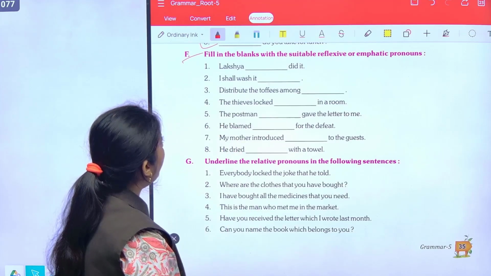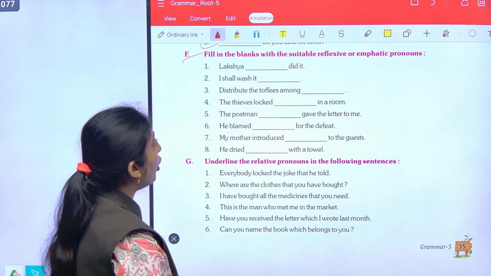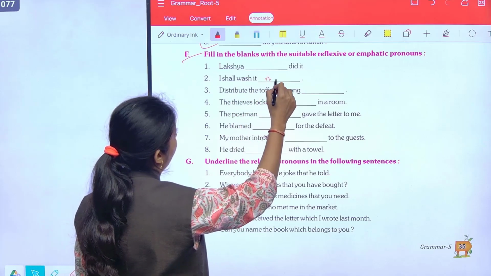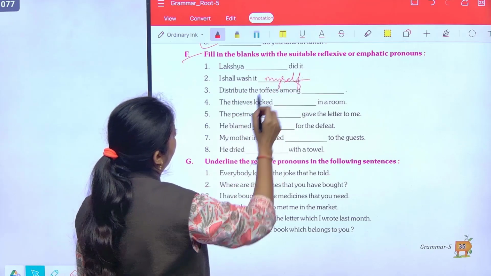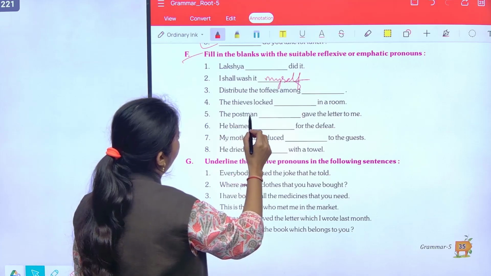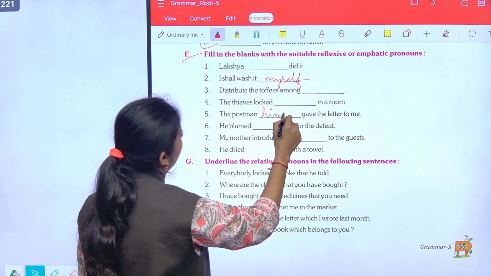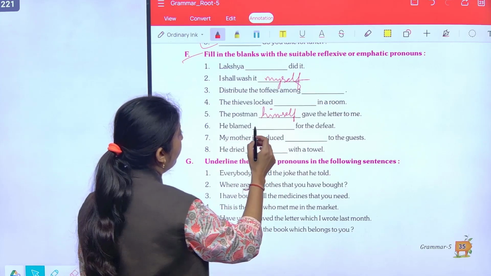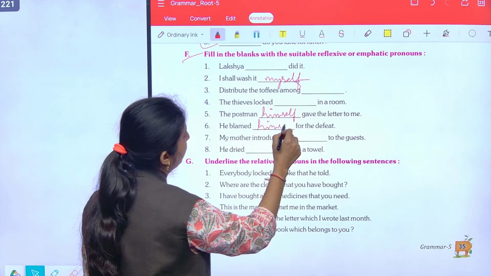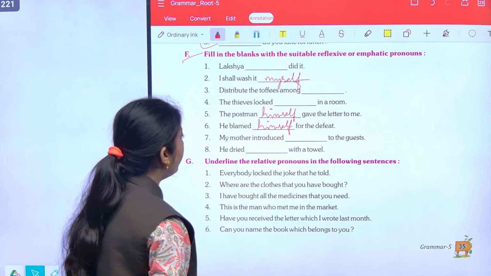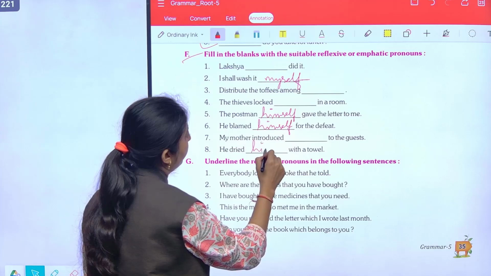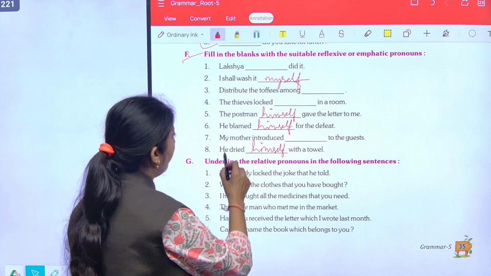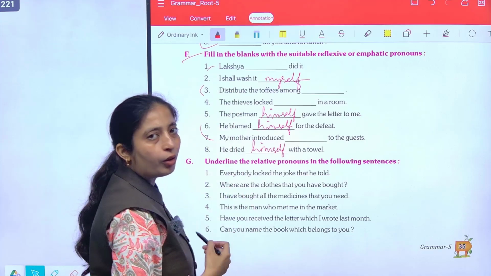Question number F. Fill in the blanks with the suitable reflexive or emphatic pronouns. I shall wash it myself. The postman himself gave the letter to me. He blamed himself for the defeat. He dried himself with a towel. Now, the remaining parts we will do in homework.